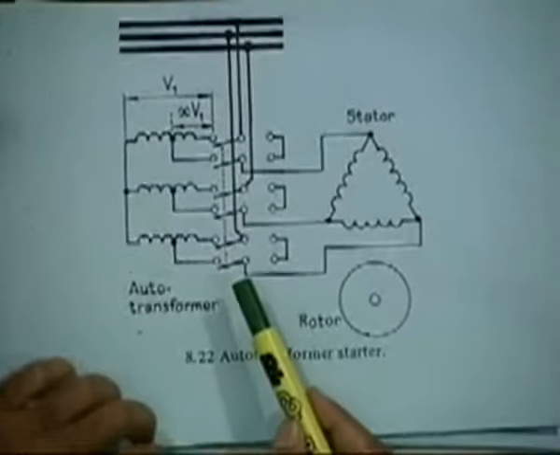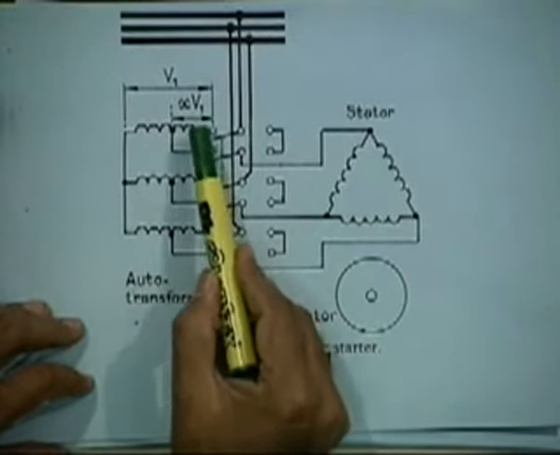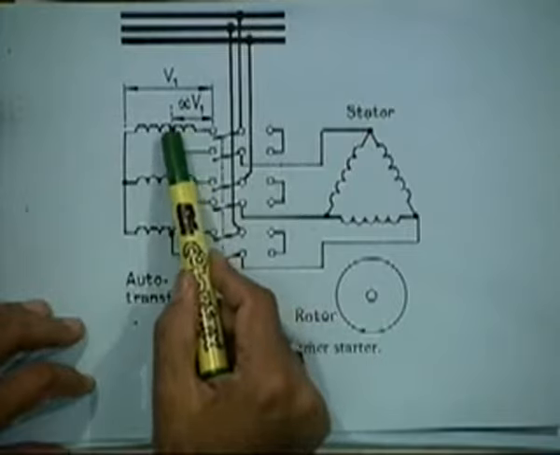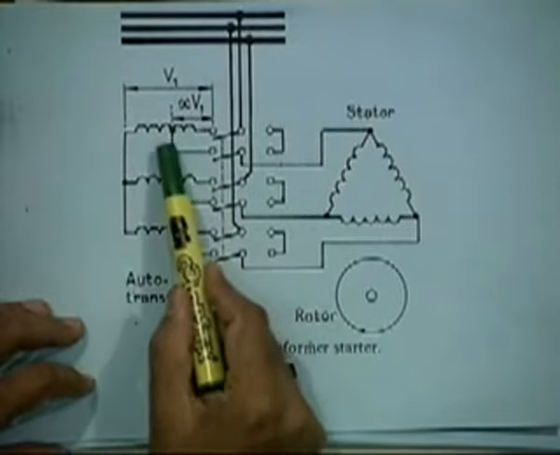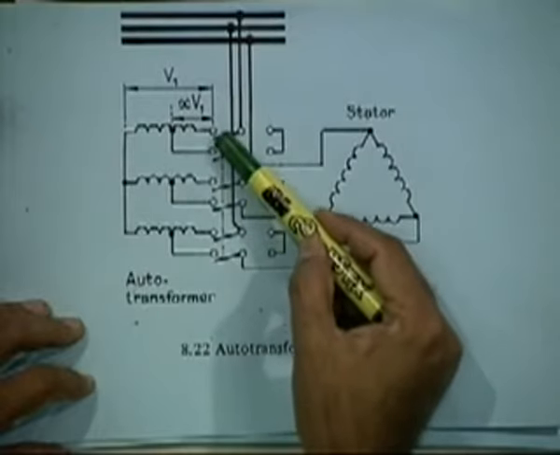Then if you want an auto transformer, this is how it looks. This is an auto transformer, part of it is tapped, let us say x times V1, or we said k times V1. So this will be the start.